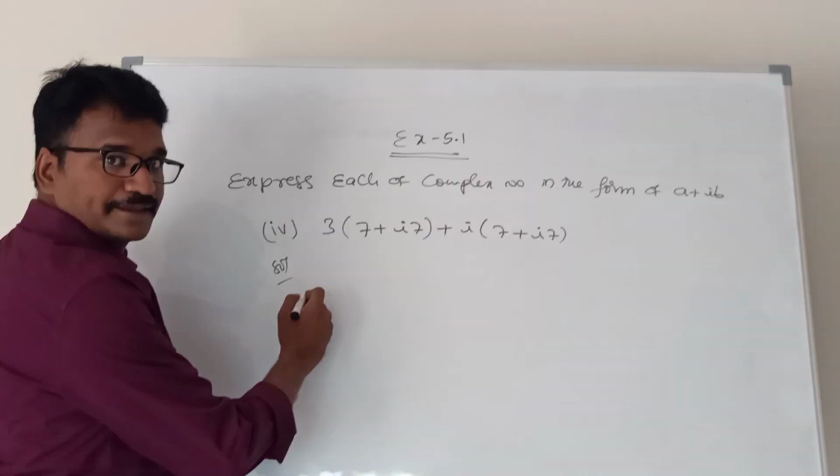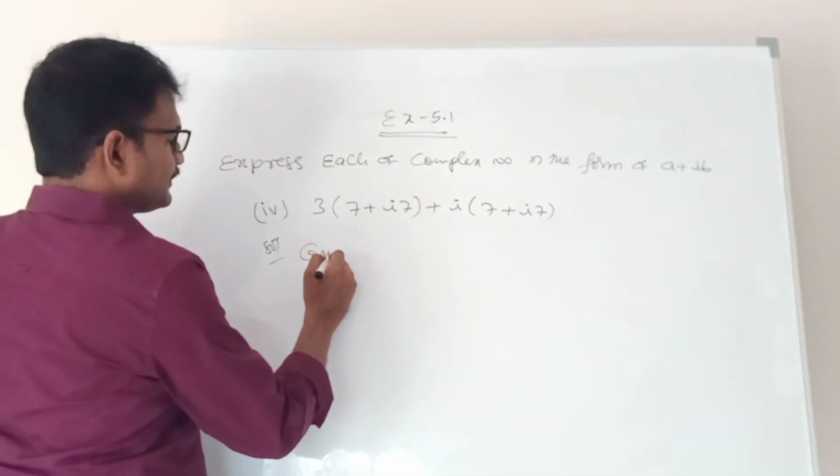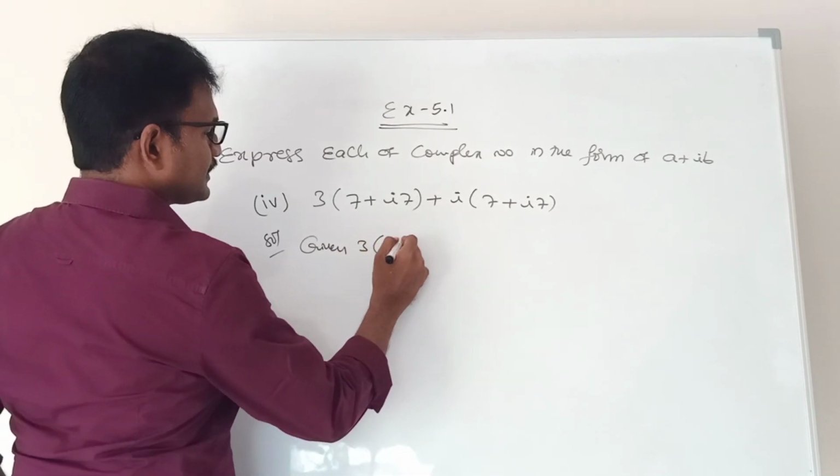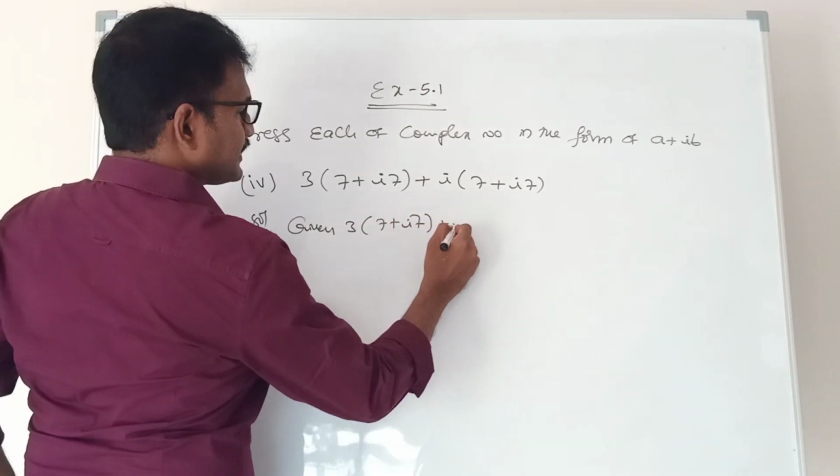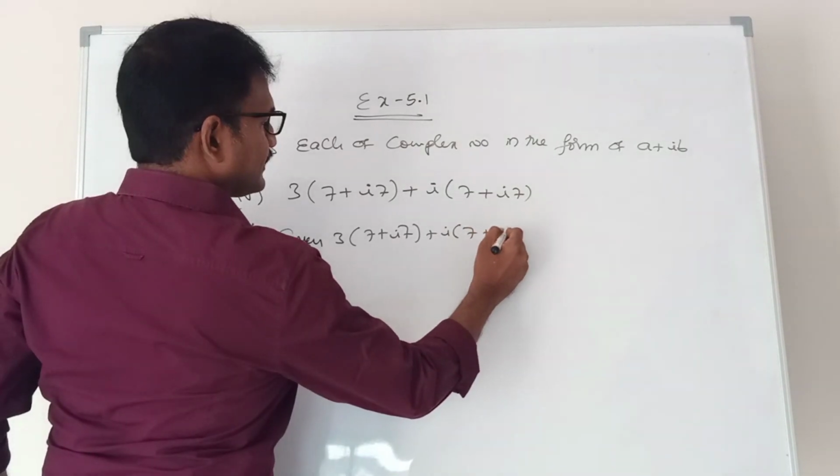Next, the given problem is 3 into (7 plus 7i) plus i into (7 plus 7i).